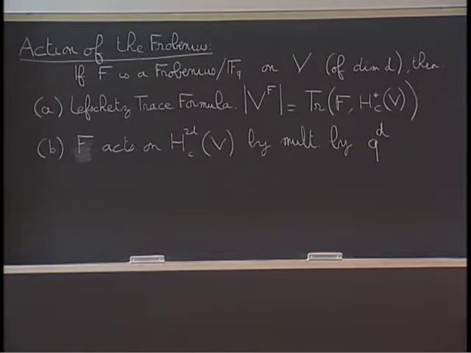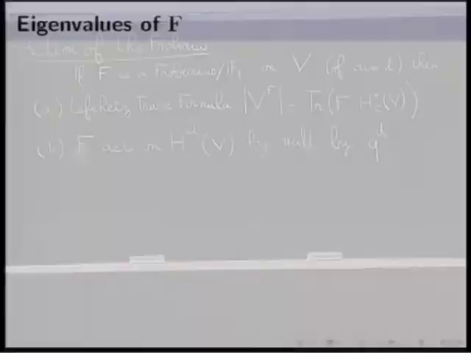Well, so the first theme, as I have said, is the computation of eigenvalues of F. So let's see how F acts on the cohomology of the variety Y here. So I recall that it exchanges the theta isotypic component and the theta inverse isotypic component of H1 here.